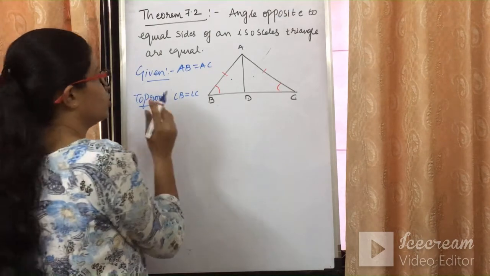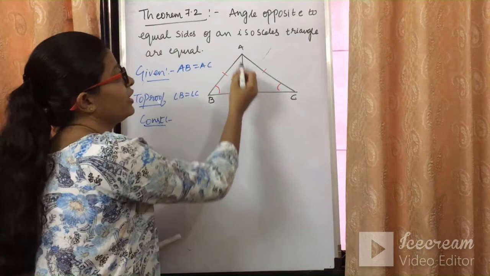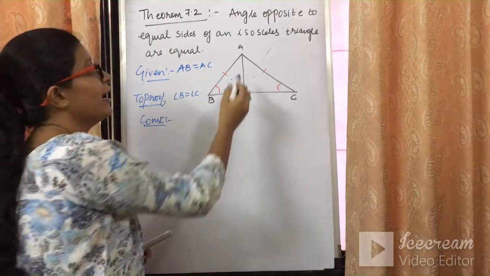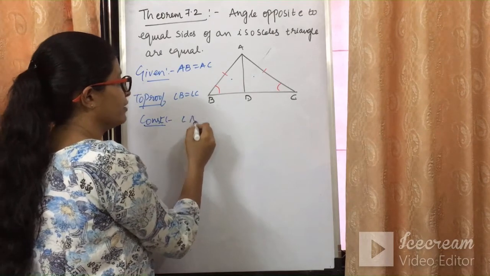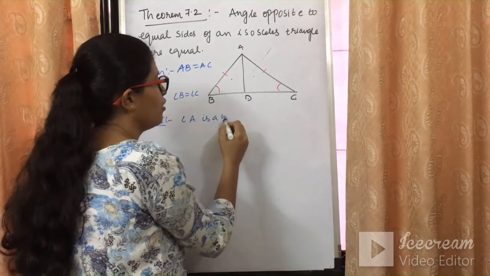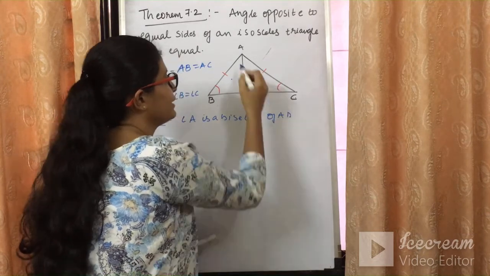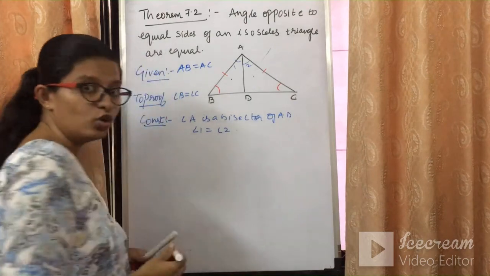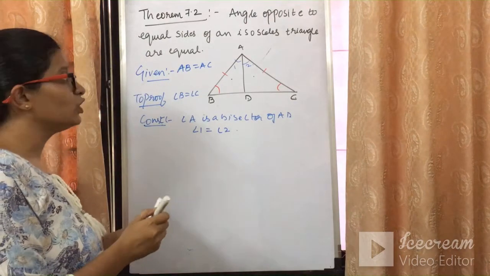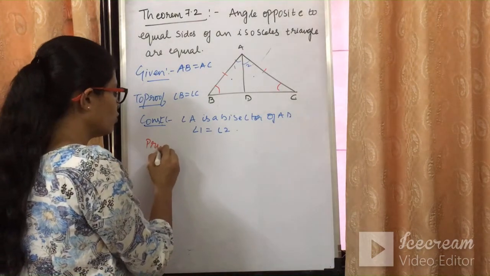For that, I will have to do a small construction. The construction is: construct AD such that AD is the bisector of angle A. If this is angle 1 and this is angle 2, can I say angle 1 will be equal to angle 2? Angle 1 will be equal to angle 2 because AD is a bisector. Now that angle 1 equals angle 2, the proof will start.